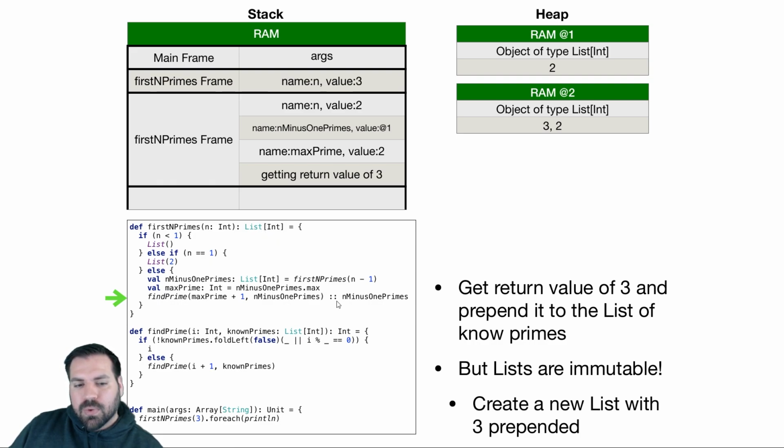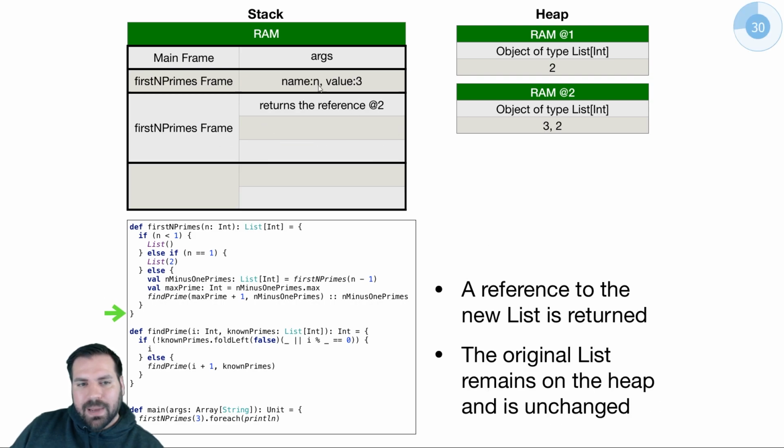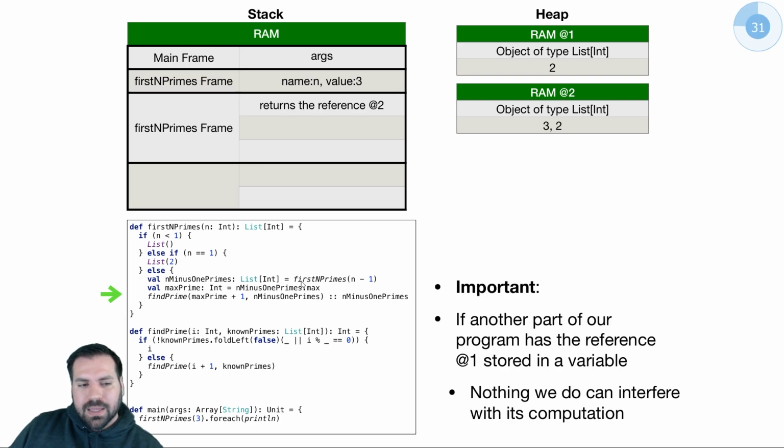We're going to create a brand new list. This creates a new list. That gets added to the heap, and we have a list containing the values 3, then 2. And that's what we're returning in this stack frame. So we give that list back to this stack frame where n was 3 and waiting on this method call, this recursive call. This gets 3, or n is 3.